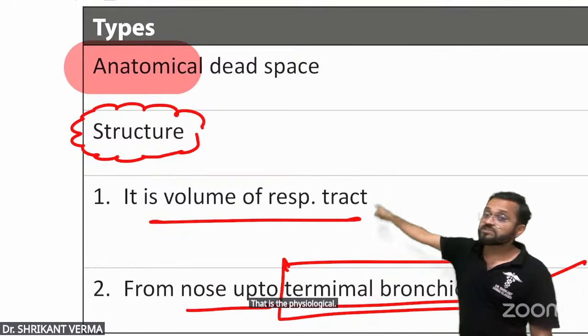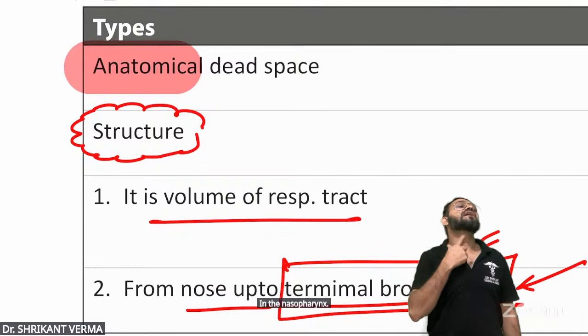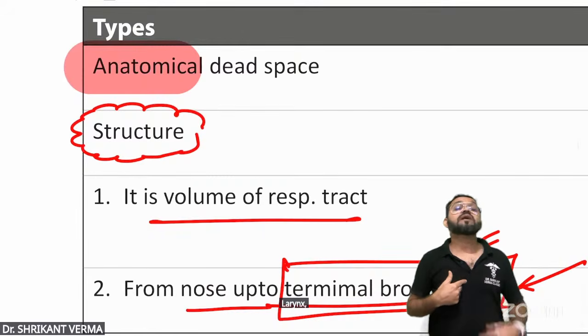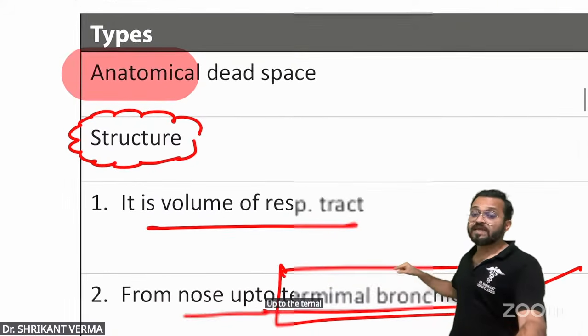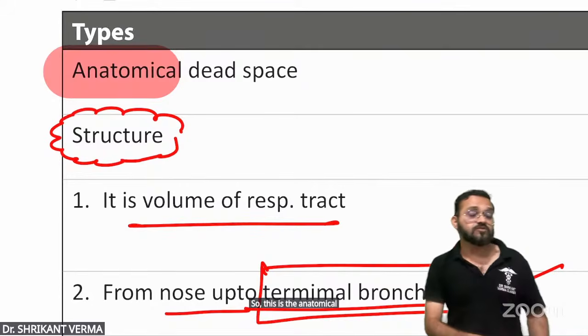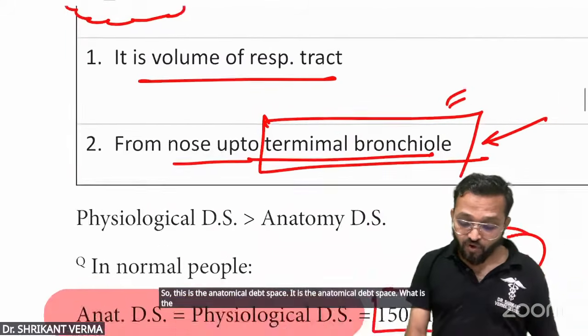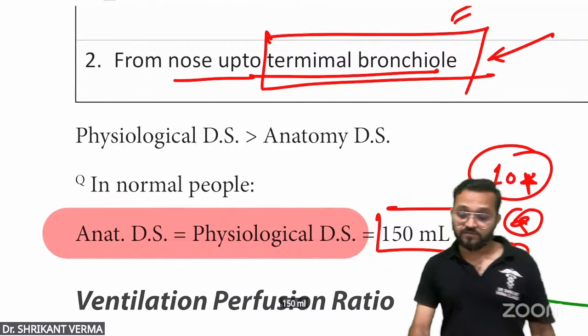So where does gaseous exchange not occur? In the nose? No. In the nasopharynx, larynx, trachea, primary bronchus, secondary bronchus, no. Up to the terminal bronchiole, no gaseous exchange. So this is the anatomical dead space. What is the value of the anatomical dead space? Don't forget, 150 ml.